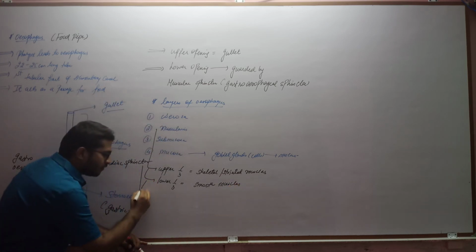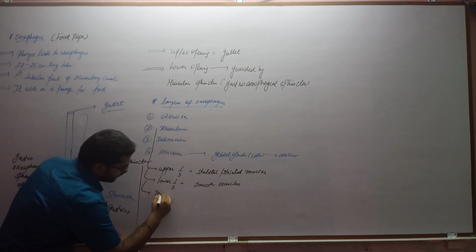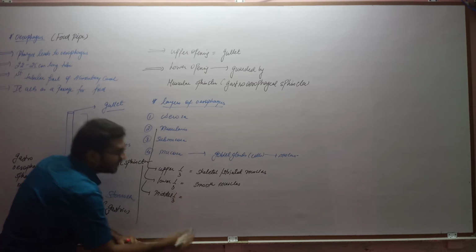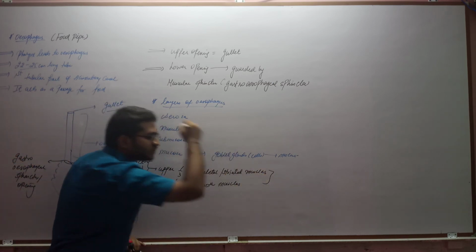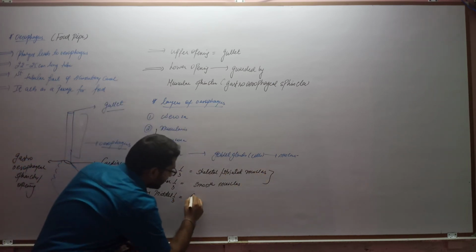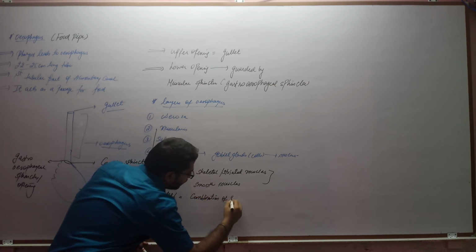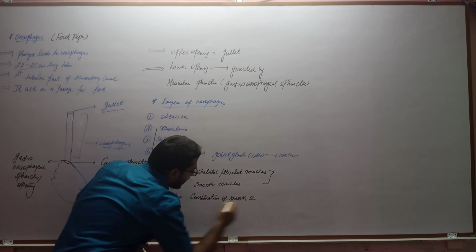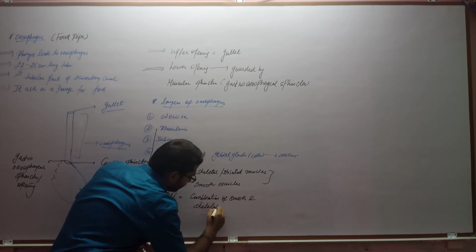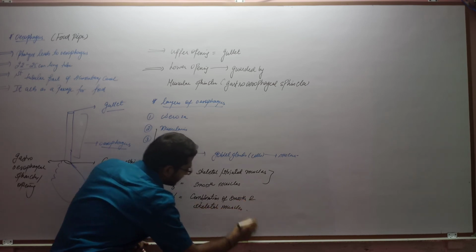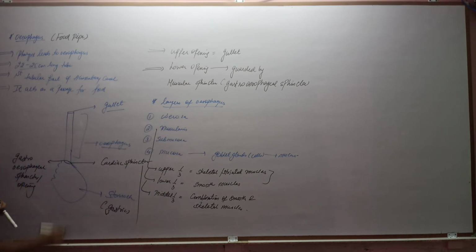And what is remaining now? The middle 1/3 portion. The middle 1/3 portion is a combination of both these muscles, so it is a combination of smooth and skeletal muscles. Let us see with the help of a diagram also. So let us say this is the upper 1/3 portion.